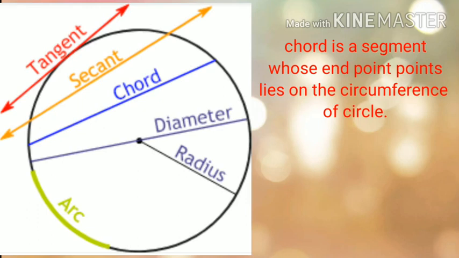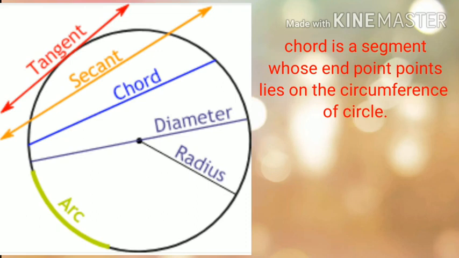Next is chord. A chord is a segment whose end points lie on the circle, that means on the circumference of the circle. So the definition of both the diameter and chord is the same. Diameter also intersects the circle at 2 points, that means it also has 2 end points on the circumference, and a chord also has its end points on the circumference of the circle.